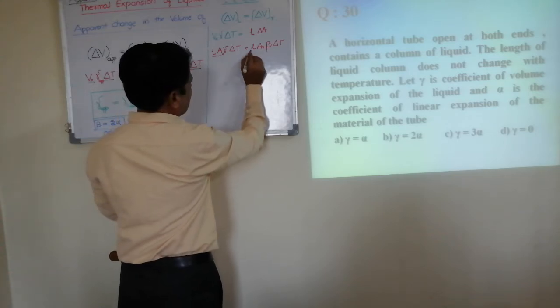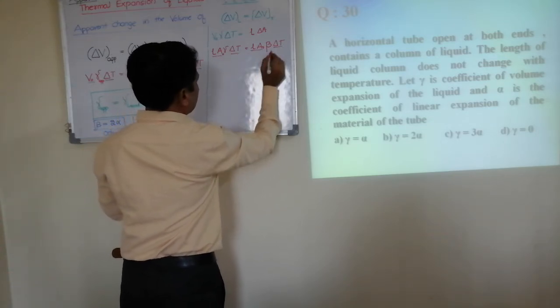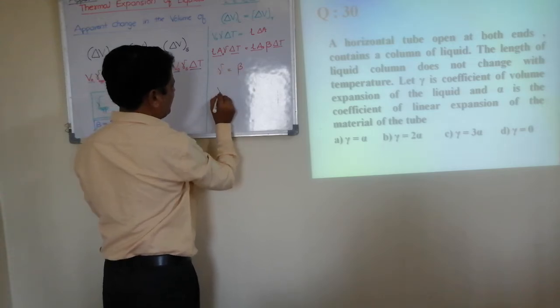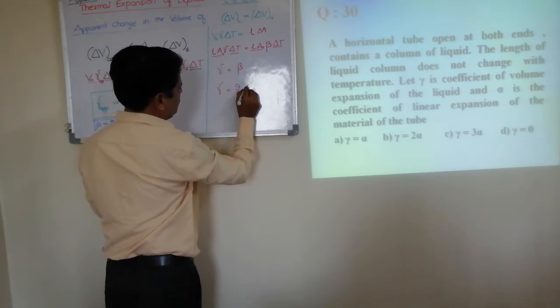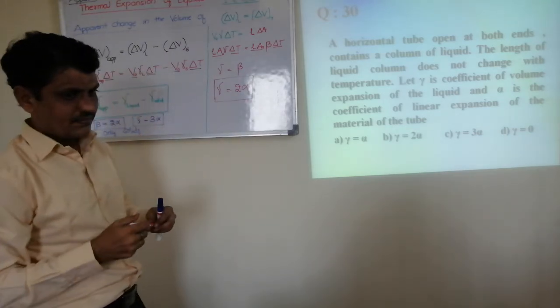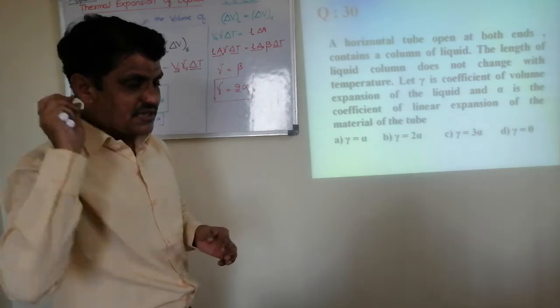This gets cancelled. Gamma is equal to beta. Beta is nothing but 2 times alpha. Hope it's not confusing.